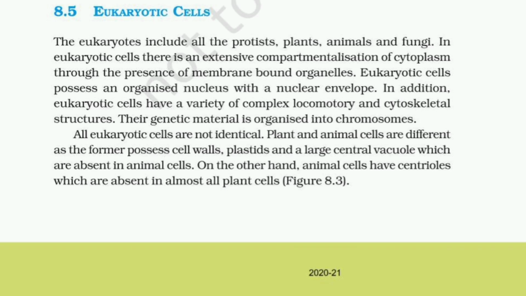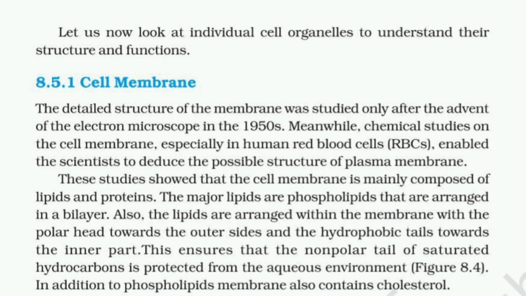All eukaryotic cells are not identical. Plants and animals are different as the former possess cell walls, plastids, and a large central vacuole, which are absent in animal cells. On the other hand, animal cells have centrioles, which are absent in almost all plant cells. Let us now look at individual cell organelles to understand their structure and functions.